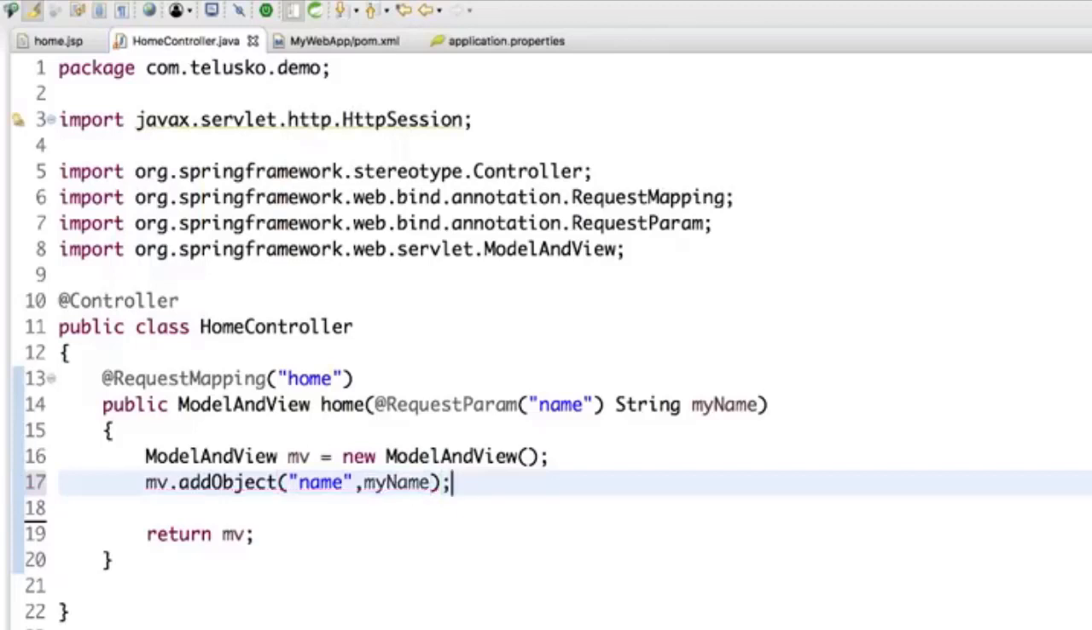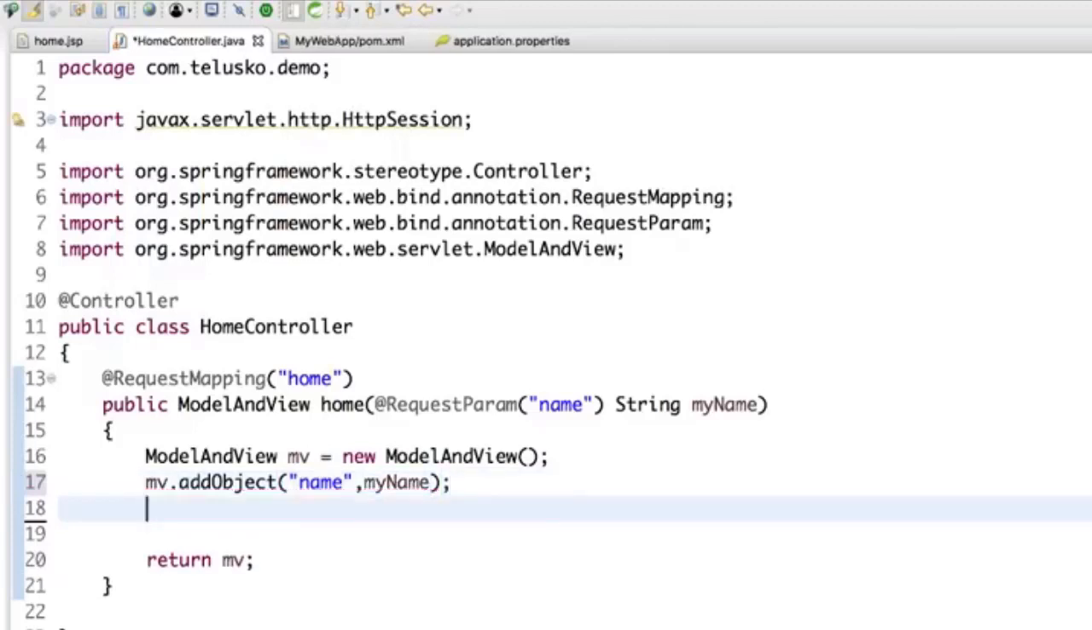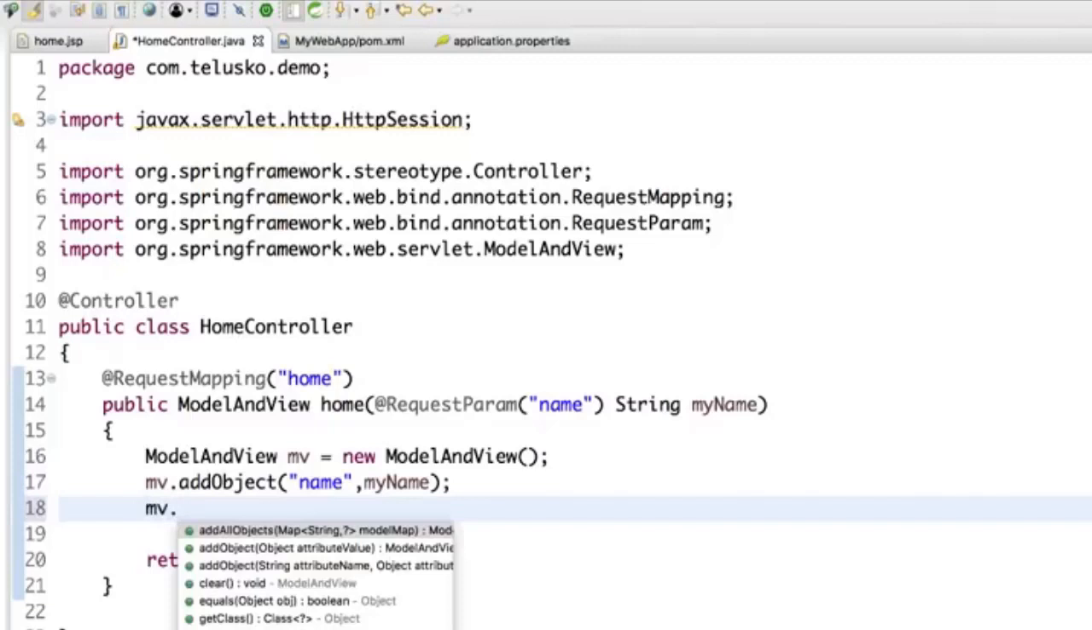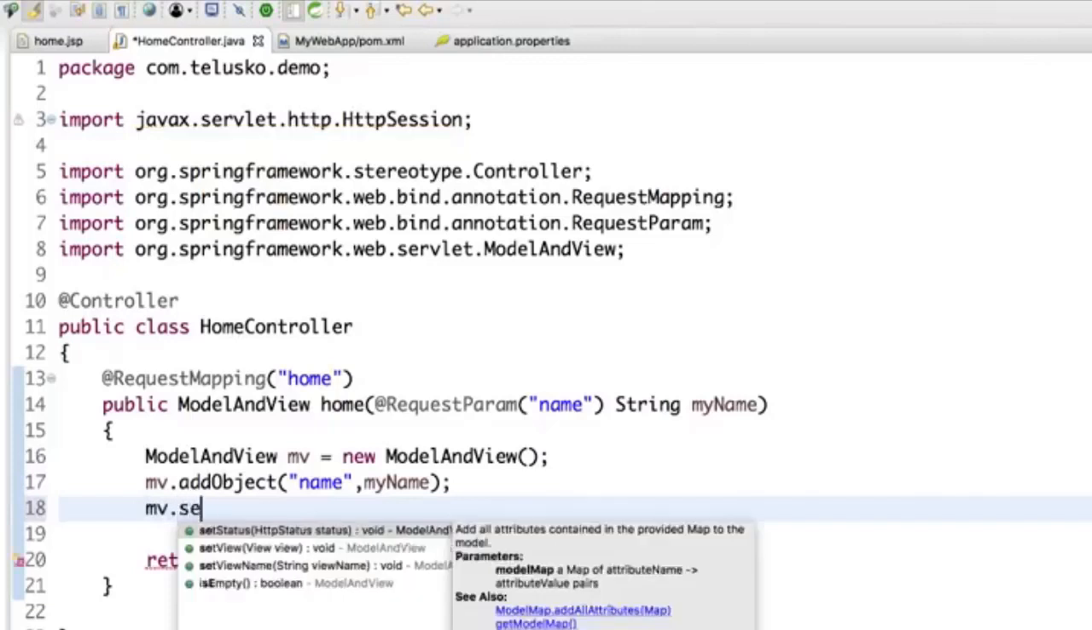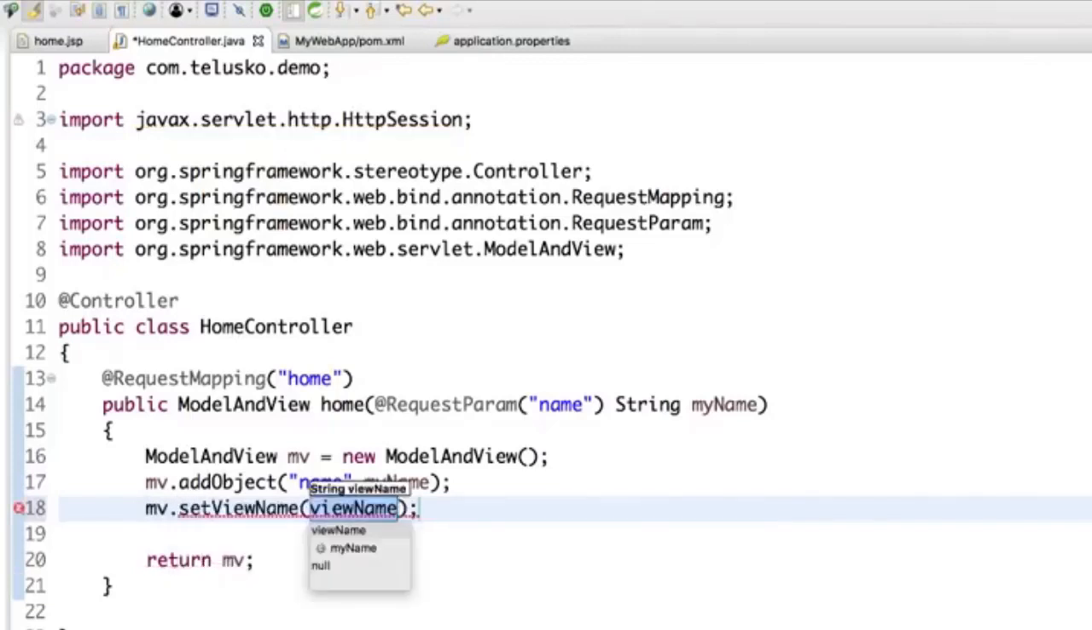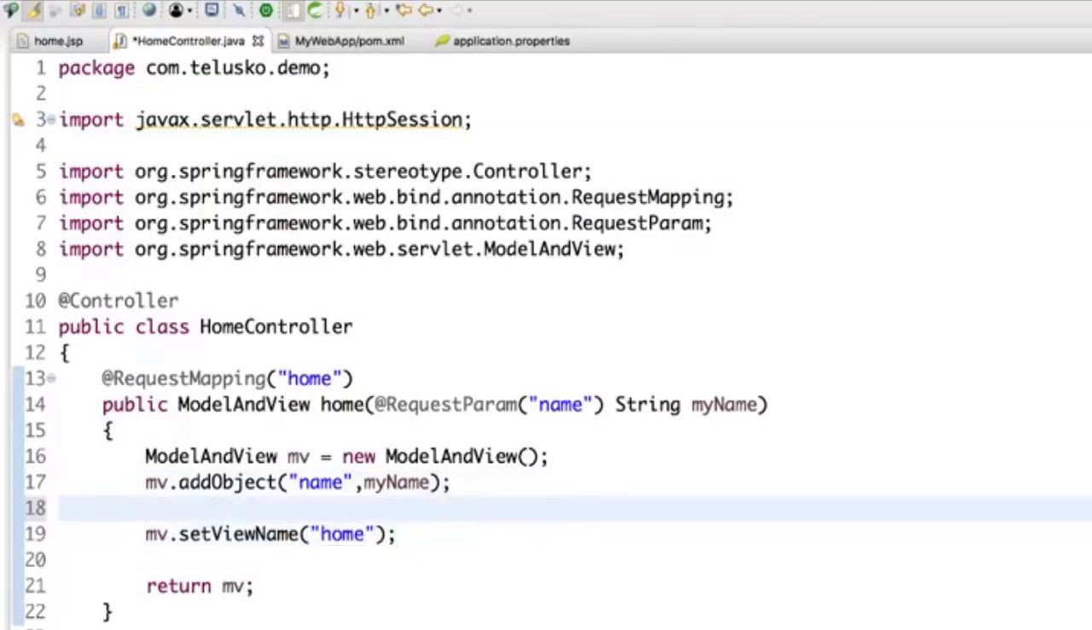So you are sending the data, but what about the view name? In order to specify the view name, you can also say mv.setViewName, and in this you can mention the view name is home. This is very powerful because you can add multiple objects. For example, you can say mv.addObject, you can add one more object, you can pass a number of objects from here, and you can set the view name.